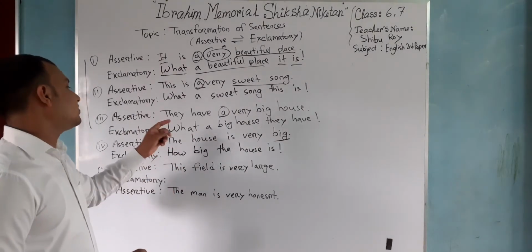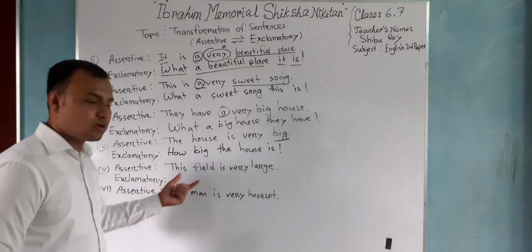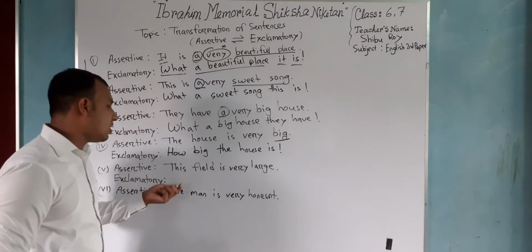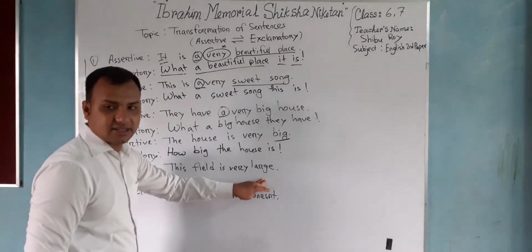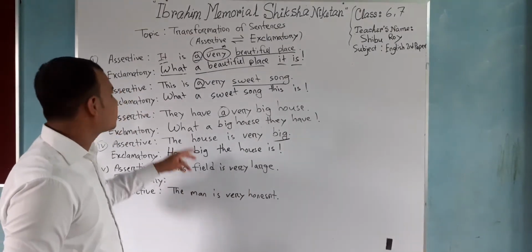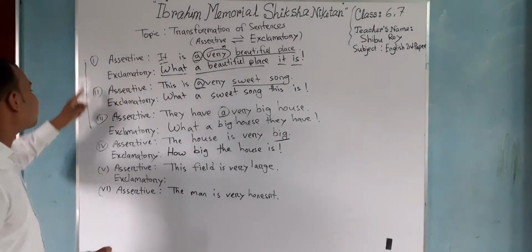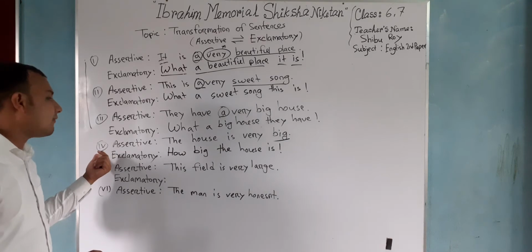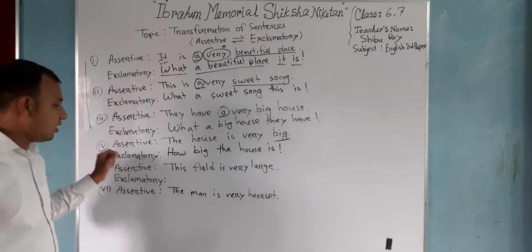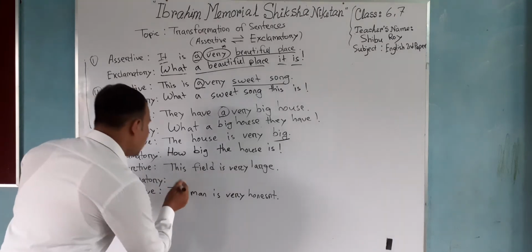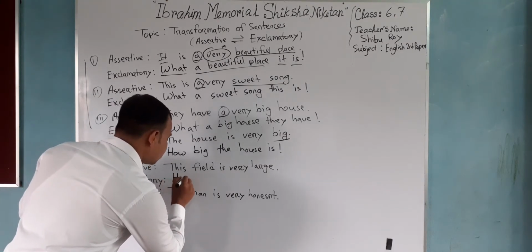In this sentence also we will apply the same rules, because in this sentence also there are no articles. This field is very big. We look at the sentence and see that there is no article. So we will not follow the rule we applied for 1, 2, 3. We will follow the rule we have applied for number 4. Okay? So as the sentence has no articles, we will put "how".